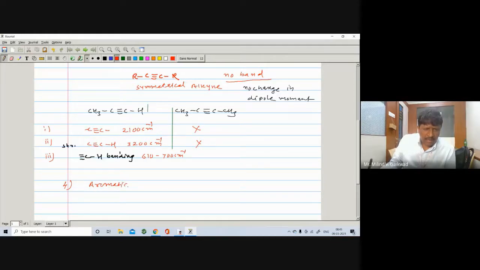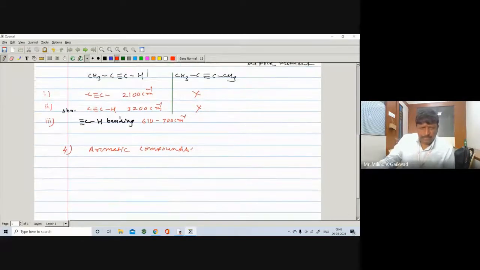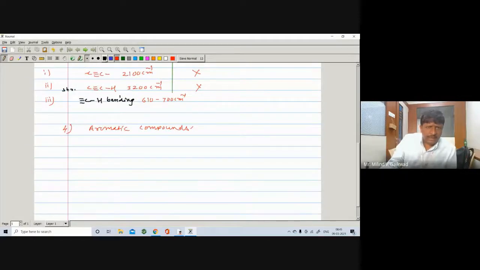Aromatic compound. You know benzene is an aromatic compound. So here you can tell me what type of important bands will be present in this case.